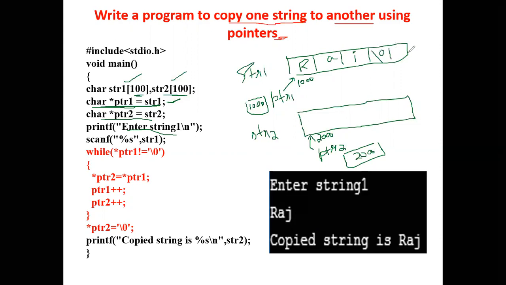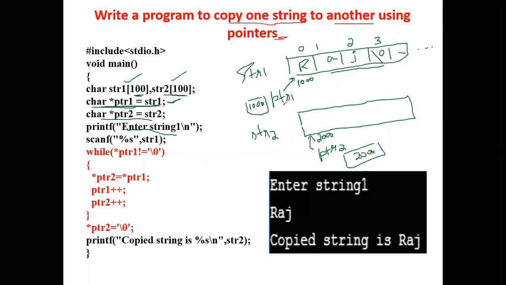Like this, how many characters can you store? 100 characters. We have declared space for 100 characters, but we have used only these 4 spaces: 0, 1, 2 and 3. So these are the 2 pointers. Now I have to copy this Raj to string 2.